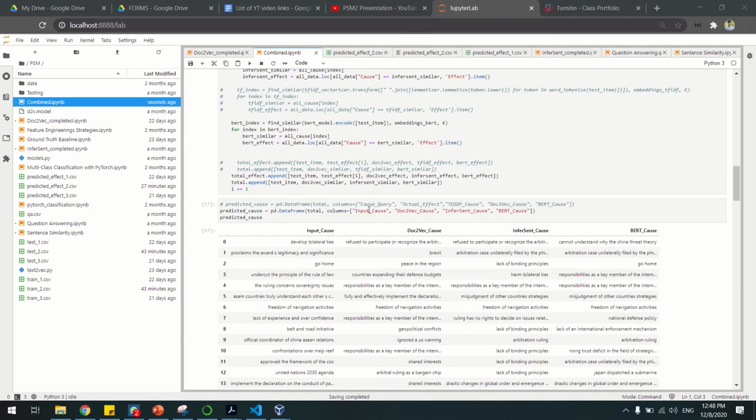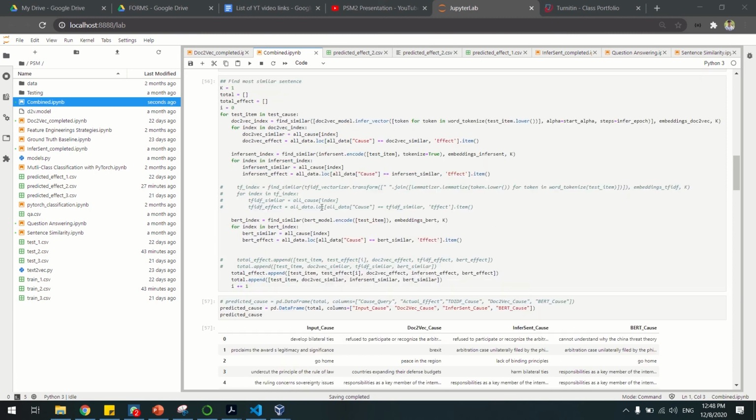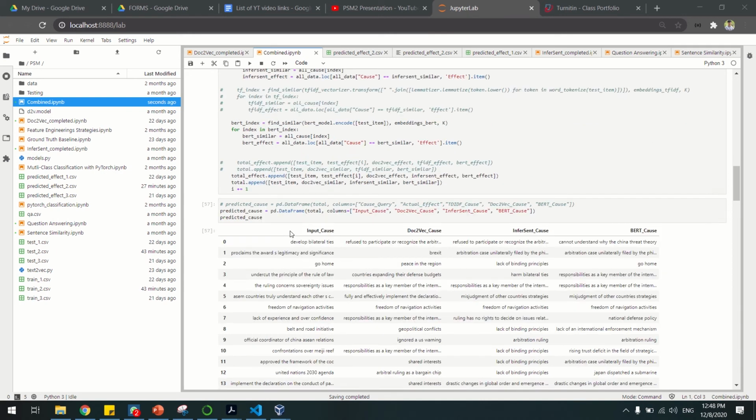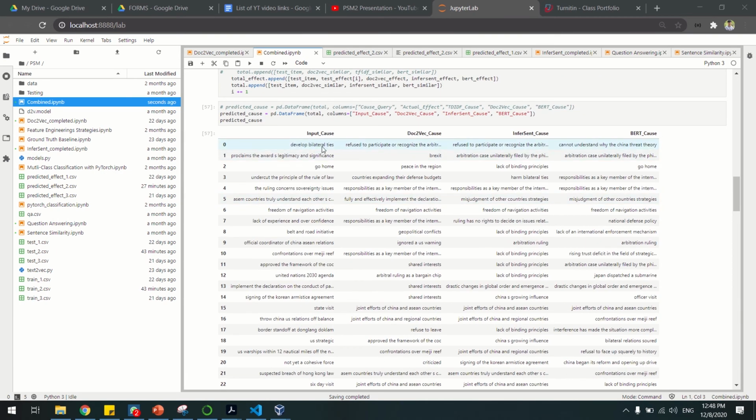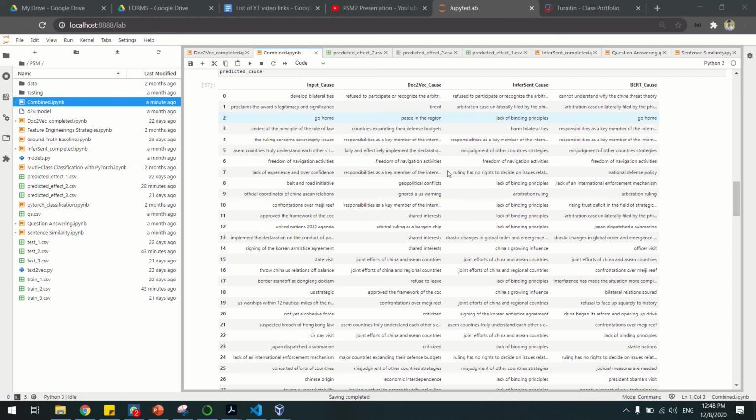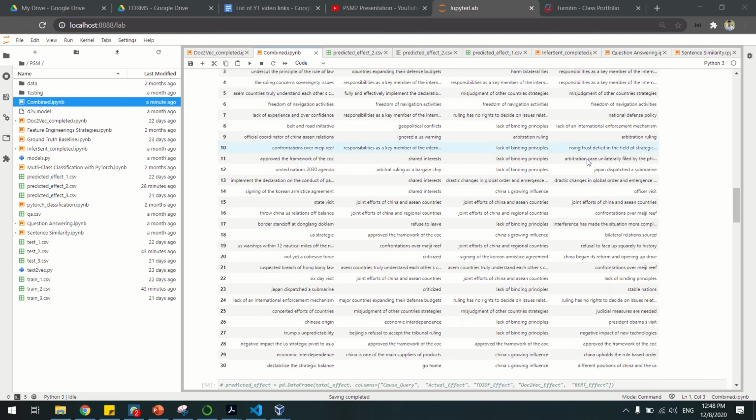So after loading all the models, I can get the most similar cause phrase for each of the embedding models: dog to wag, infant, and then BERT. This is the input cause, and the most similar cause in the model for dog to wag is this one, infant is this one, and BERT is this one. Sometimes they are the same, maybe because of semantic similarity, but sometimes they are not.